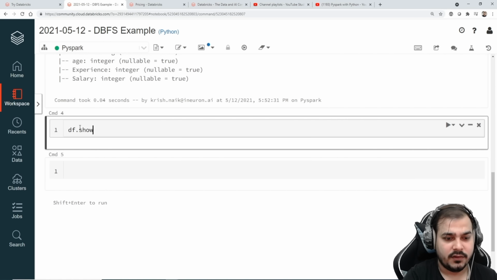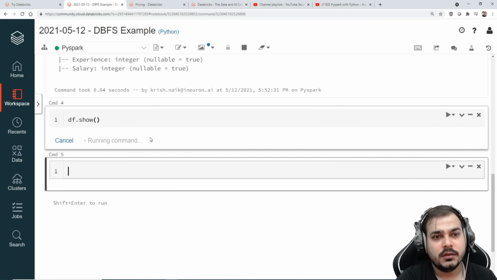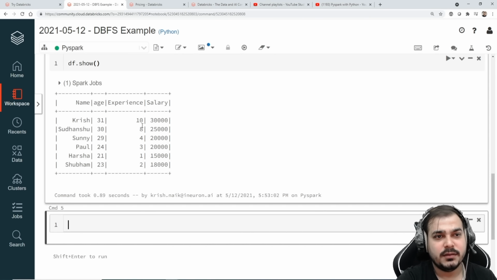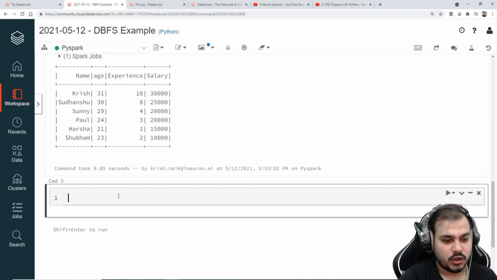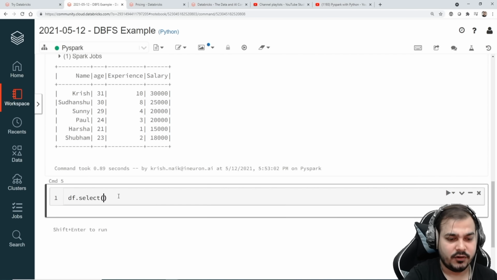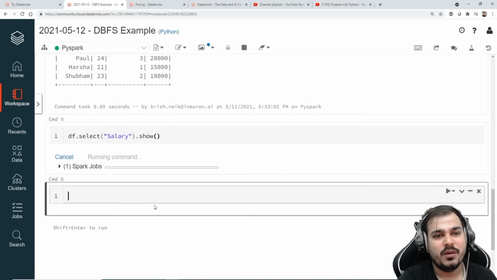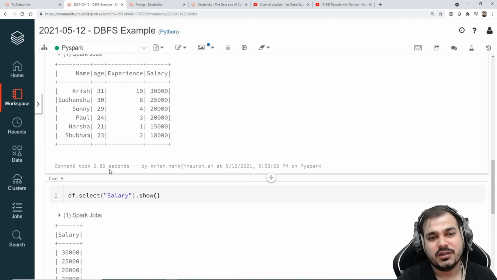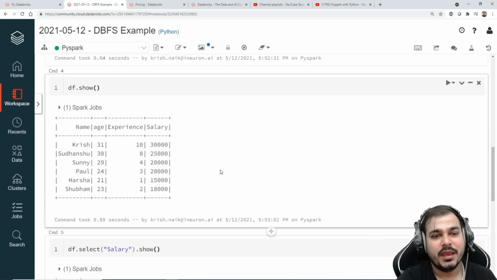So this is my df.show. Okay. So this is my entire data set. So probably I will just want to select some column. I can actually write df.select, and here I just want to say salary.show. I'm just selecting salary.show. Here you'll be able to see. So everything that you want to do, you'll be able to do it.